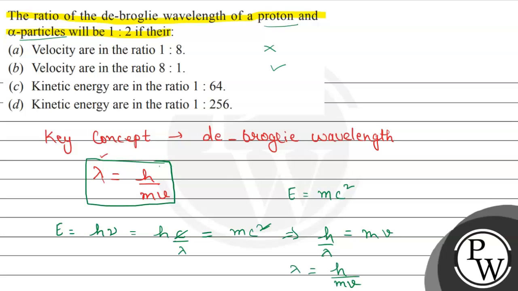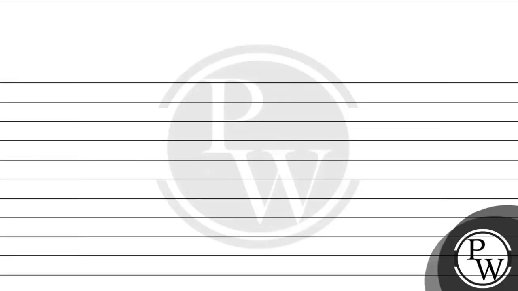Now let us check C and D. These are in accordance with the kinetic energy, and the formula for kinetic energy, we are writing it as KE, kinetic energy, is half mv square. Now the kinetic energy for the proton divided by the kinetic energy of the alpha particle.